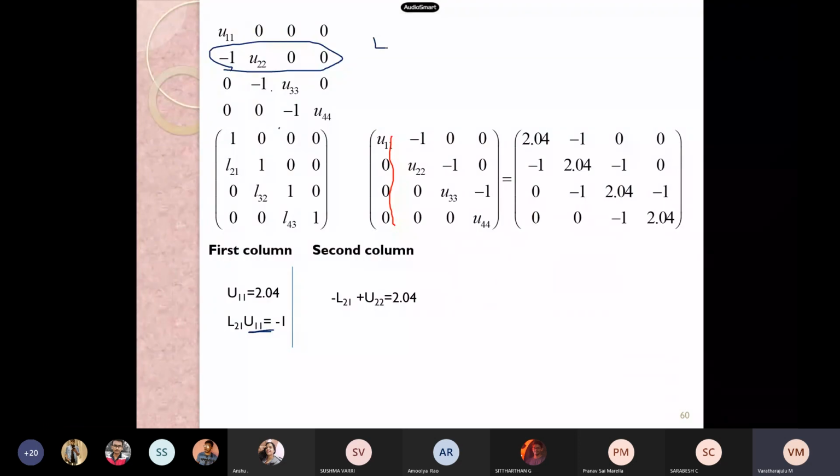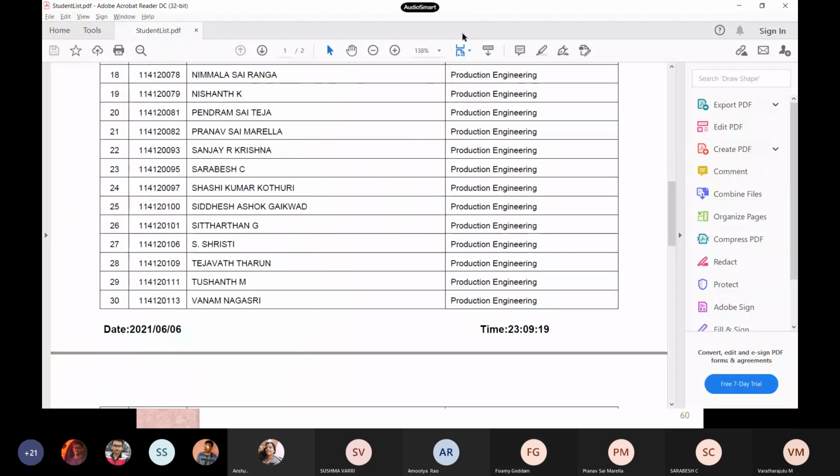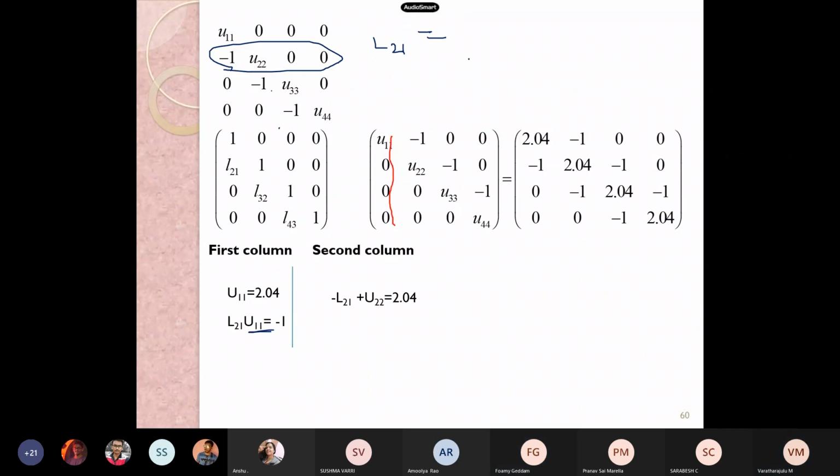What is our L21? Sasi Kumar, what is our L21? Minus 2.04. If it is so, what is U22?